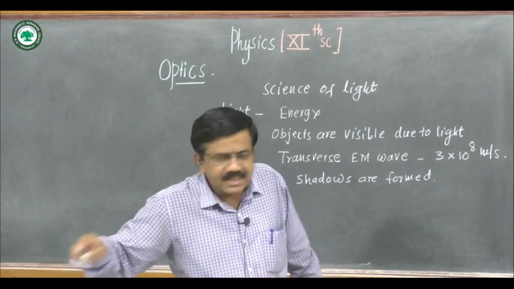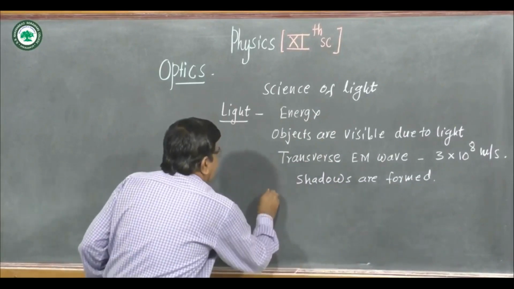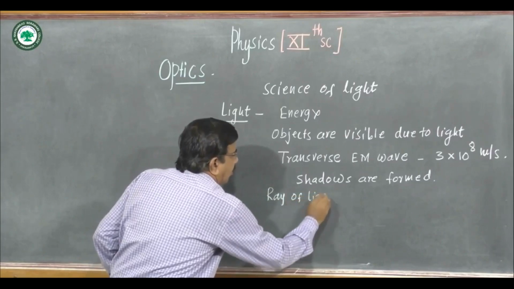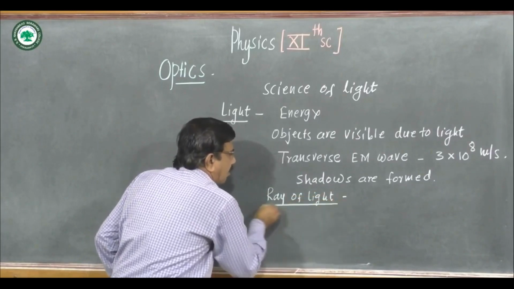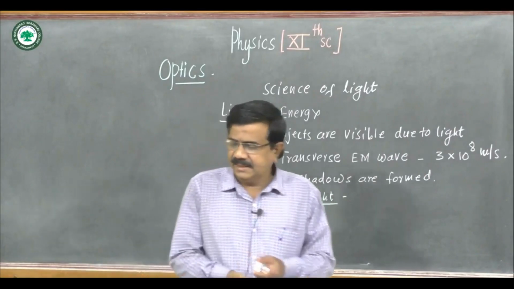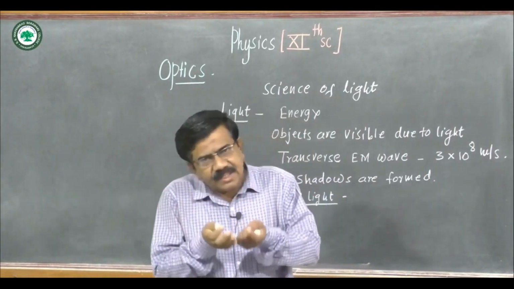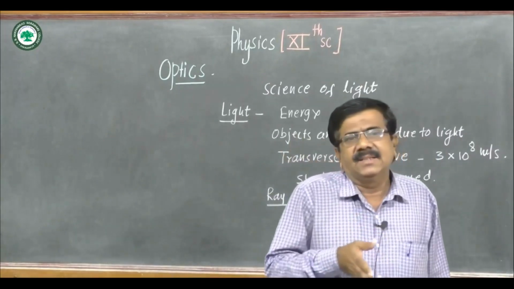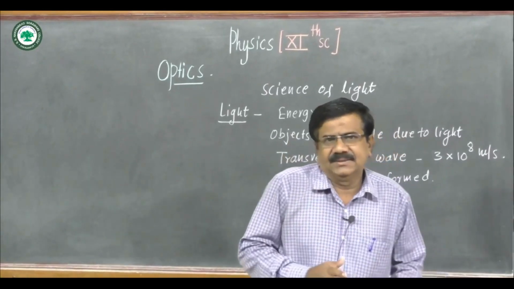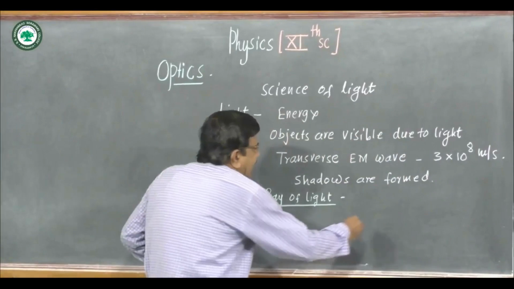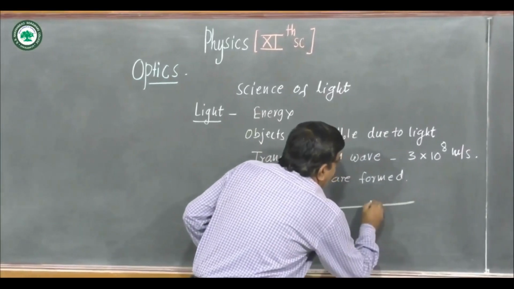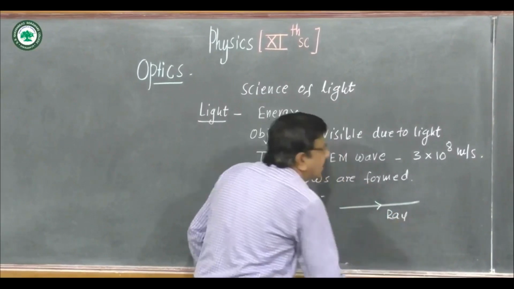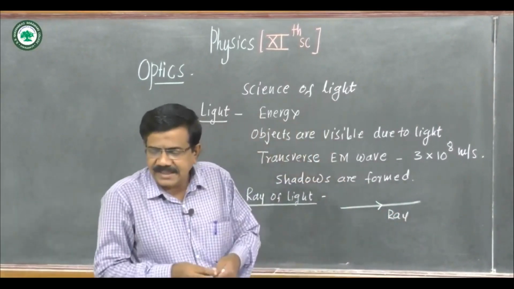Now we see what is a ray of light. The line which represents the direction of propagation of light is called a ray of light.